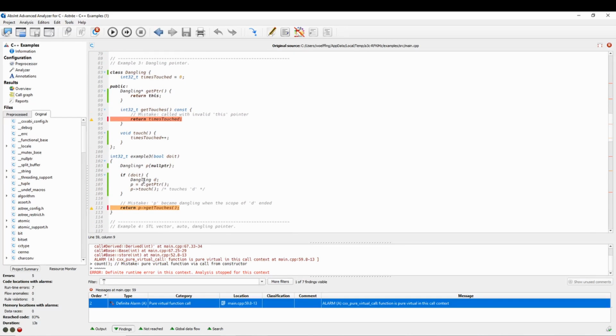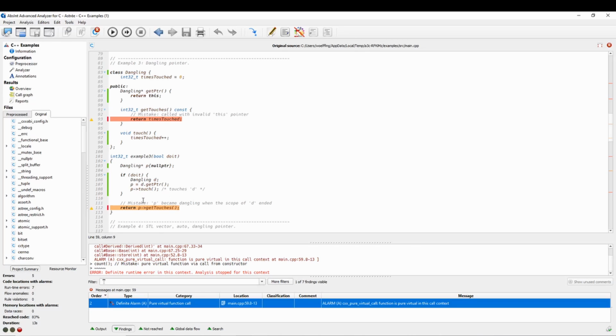The third example shows a dangling pointer problem in C++ code. The code creates an object inside of an if block and assigns its address to the pointer p. This pointer escapes the scope of the if block, but the object it points to is deleted at the end of that block.